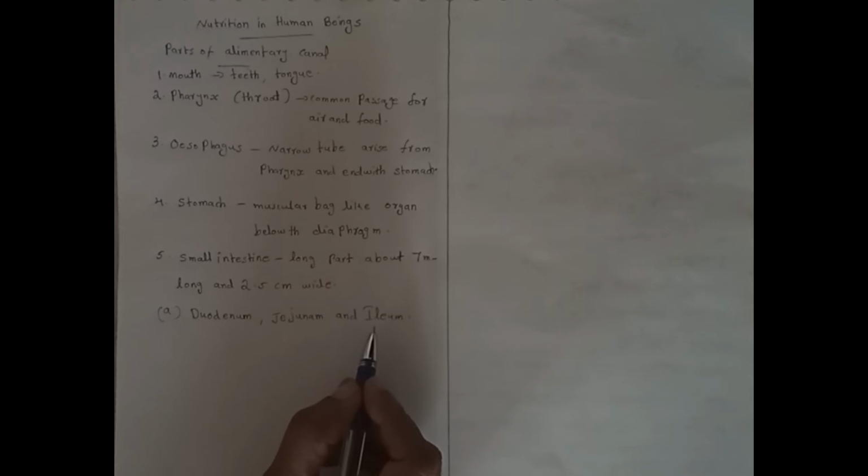Duodenum is the shortest upper part next to the stomach.